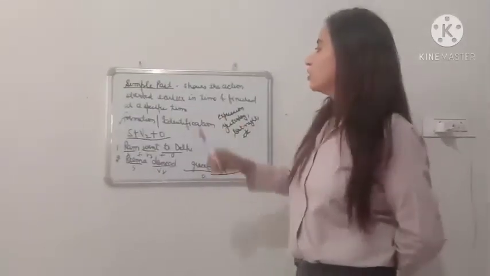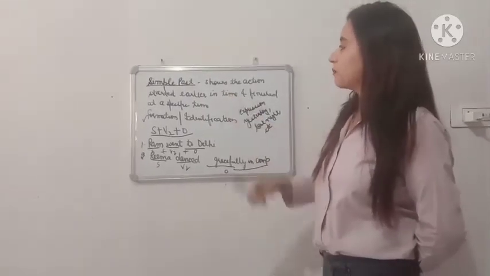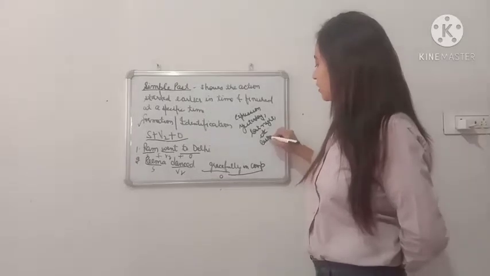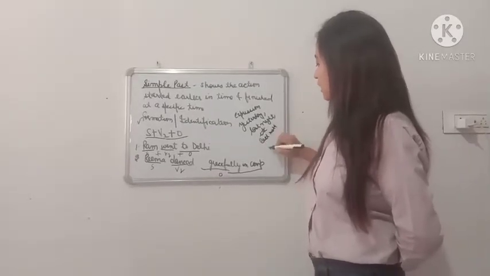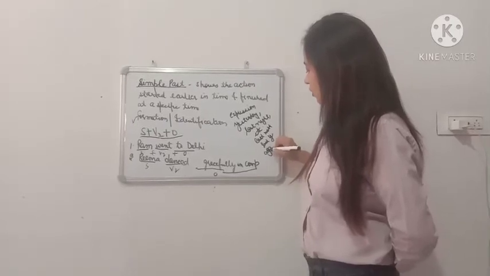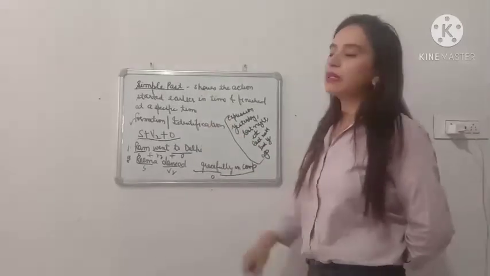So here also we are having certain expressions to be used in simple past tense: yesterday, last night, last month or last year, ago. These are the expressions that we use in simple past tense.